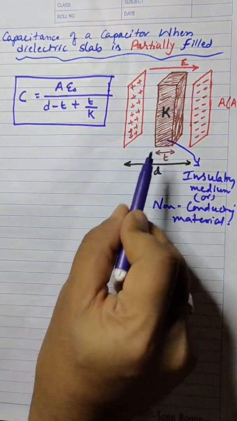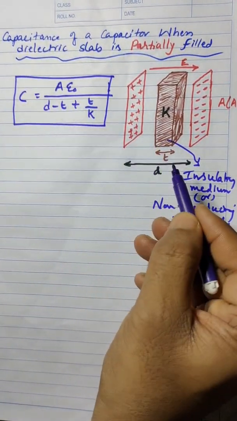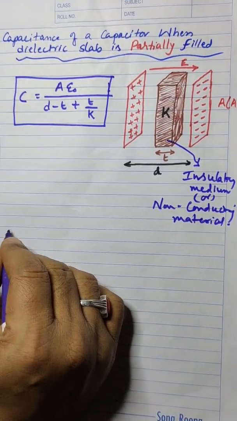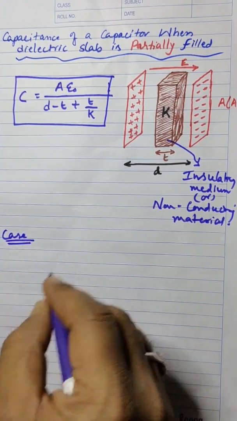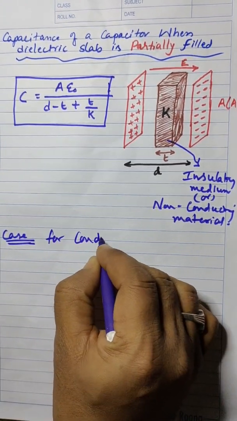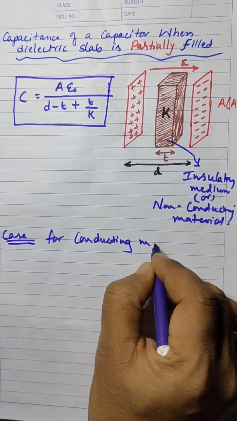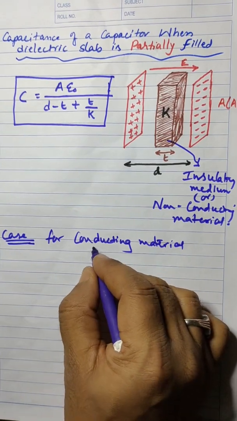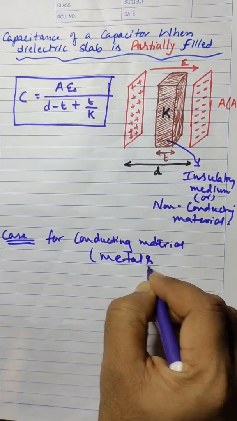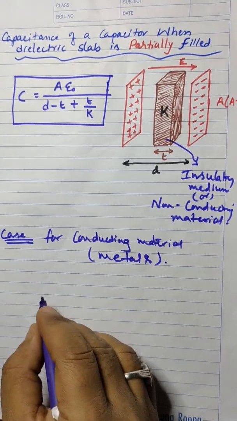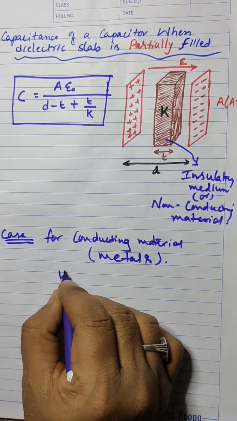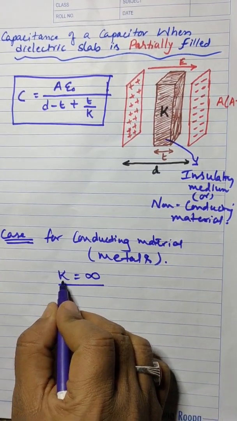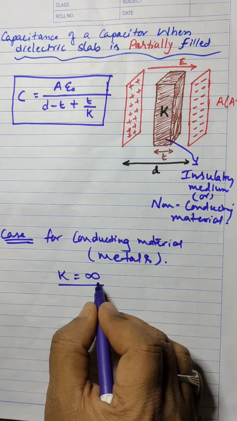Instead of this non-conducting material, suppose I have taken a conducting material. So let us consider the case for a conducting material, which means nothing but metals. For metals the value of K, the dielectric constant, will be infinity.